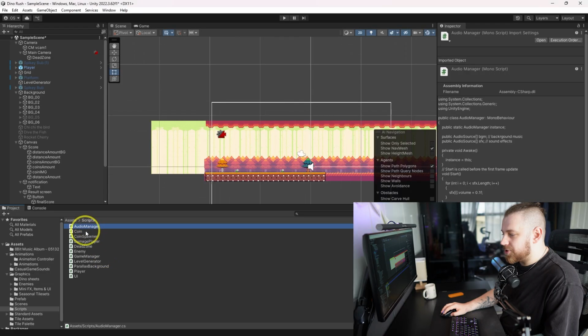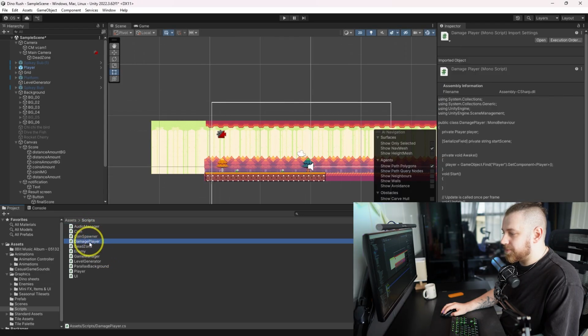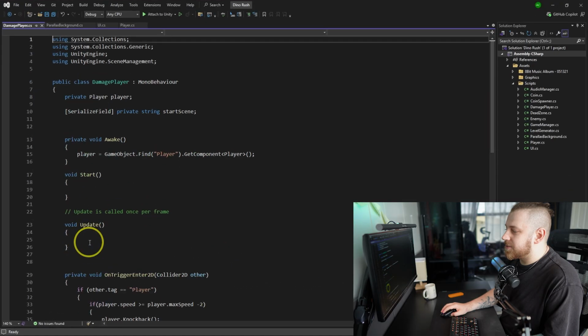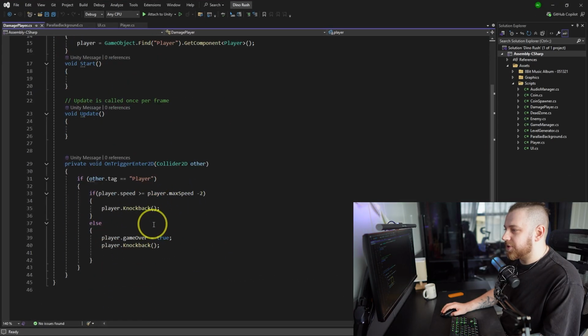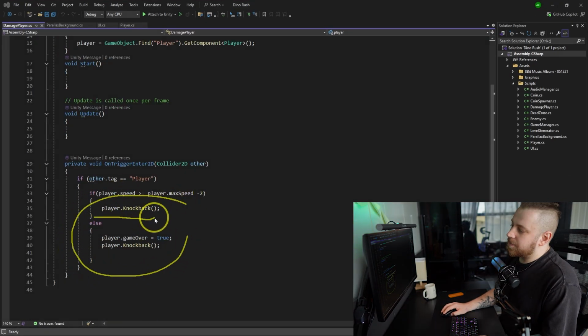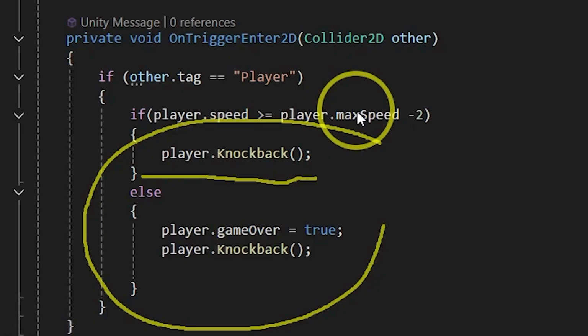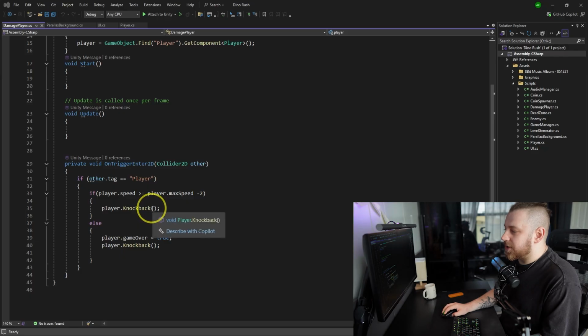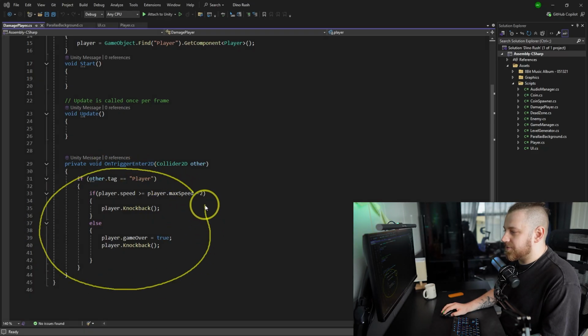So there is audio manager, coin spawner, damage player, which is not really clear what it does. I mean, is it player doing damage or is it doing damage to the player? Let's see. Again, this is not very clear what it does here. If the player does the knockback or if player gets the knockback, it's not very clear. Also, the structure itself is not very good.